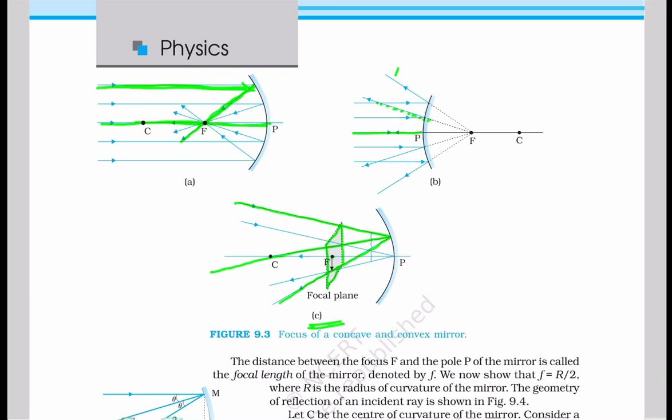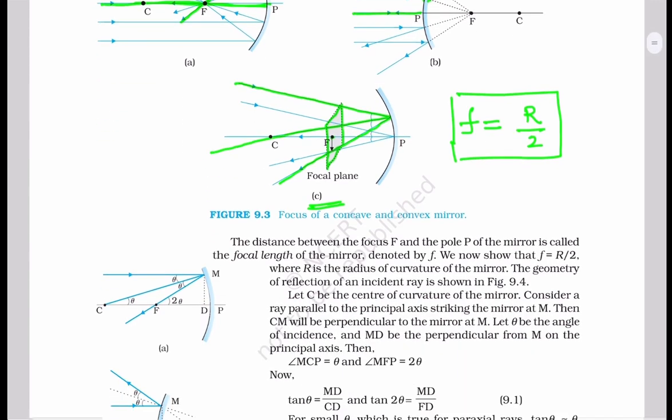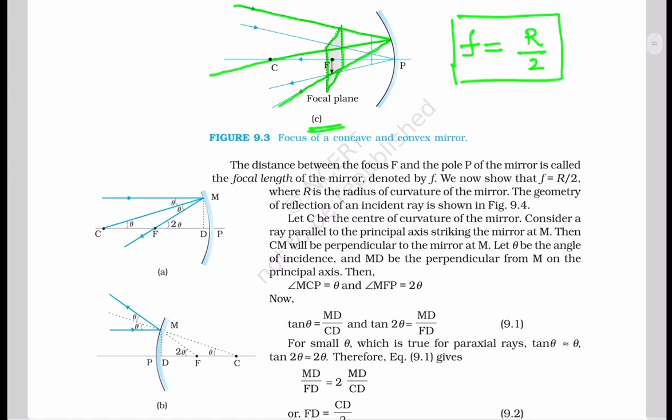Now we will derive the relationship between focal length and radius of curvature, that is f is equal to R by 2. So let's derive this relationship. For this, let us consider this figure 9.4a.